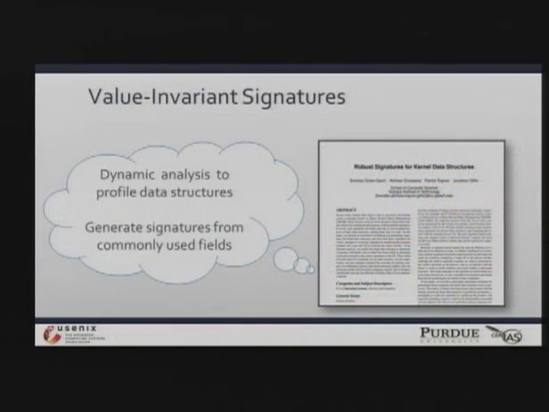Of course, this was initially proposed by a guy named Brendan Dolan-Gavitt. This was in CCS quite a few years back. They said that you could perform dynamic analysis on a Linux kernel, and you could watch how that Linux kernel touched memory, and using those signatures, you could figure out the commonly used fields within the Linux kernel's data structures. And so you could use those signatures to then scan memory images for these kernel data structures.